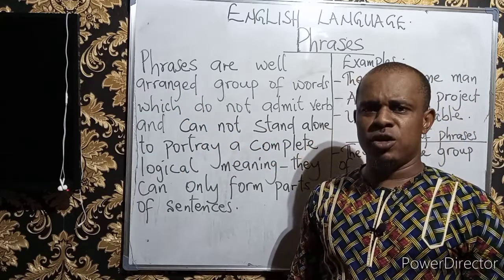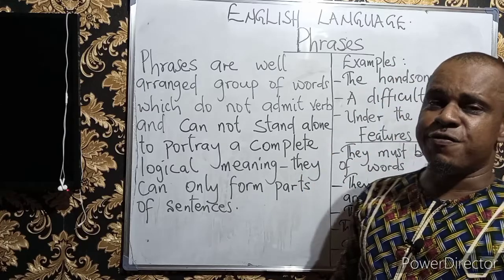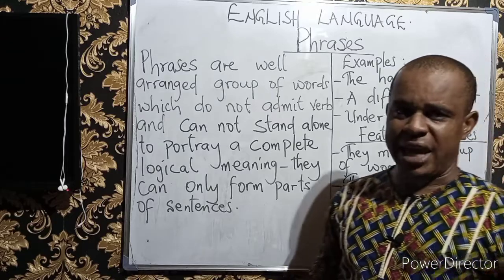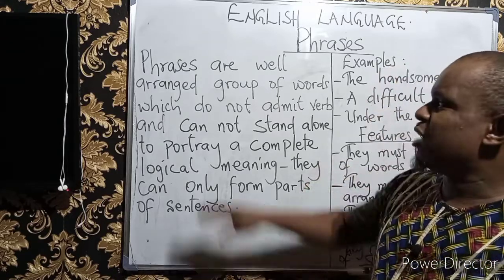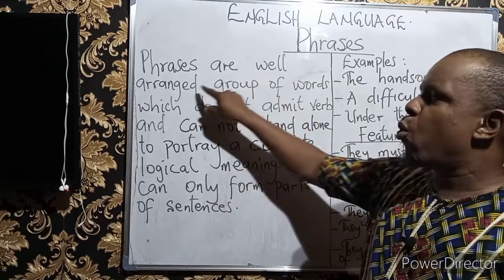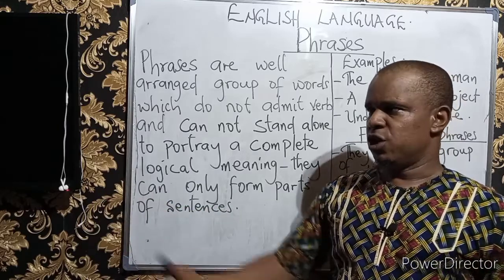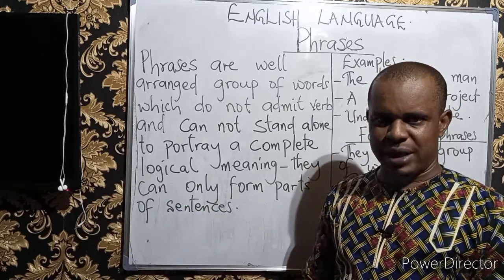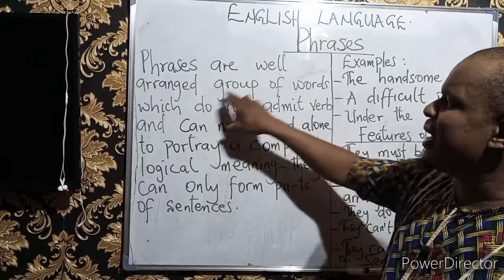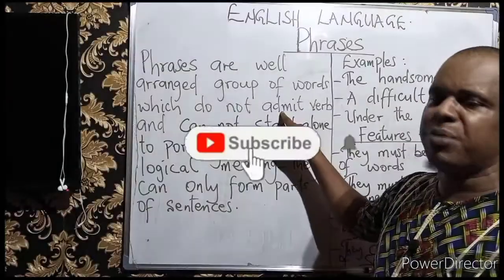Now, it will be wrong to approach the definition of phrase by saying that a phrase is a word. That would be very, very wrong. A phrase cannot be a word. It can only be group of words. And that's why we said they are well arranged. You don't just model group of words, you organize some kind of words, you bring them and blend them together in the name of phrase. No, they must be well arranged group of words which do not admit verb.